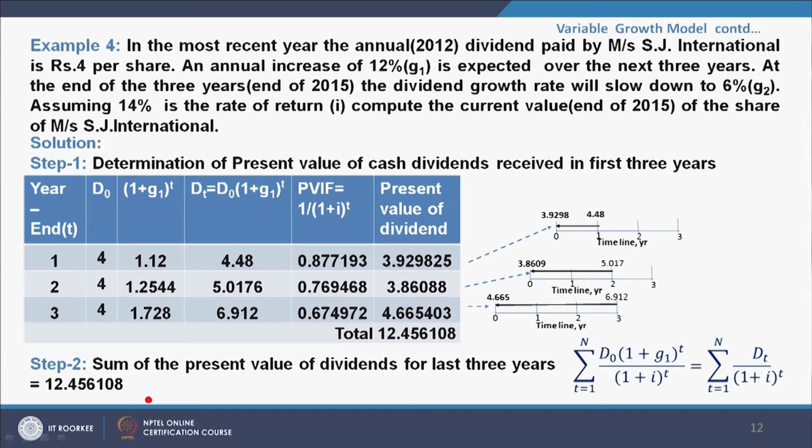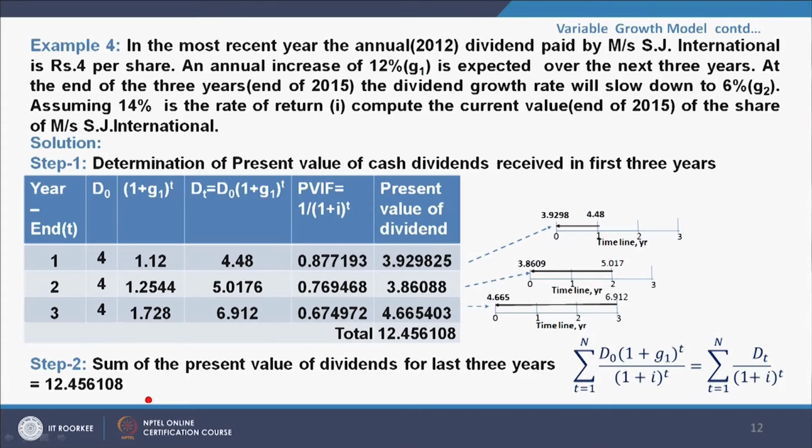This is example 4. In the most recent year, that is 2012, the annual dividend paid by Messrs SJ International is rupees 4 per share. An annual increase of 12%, that is G1, is expected over the next 3 years.